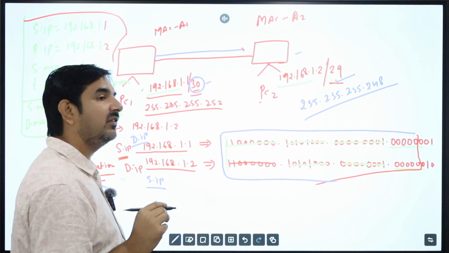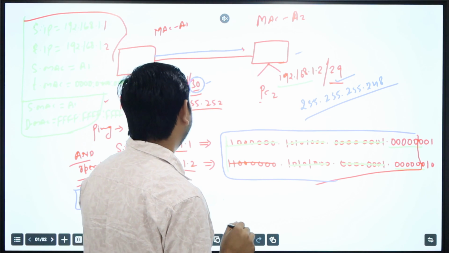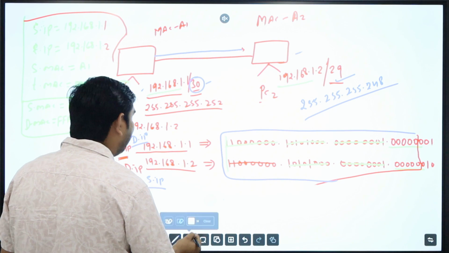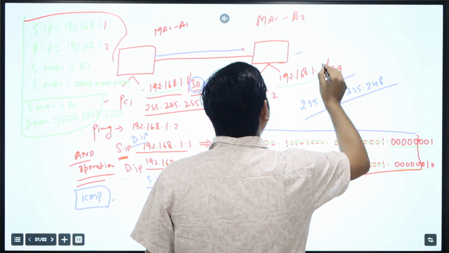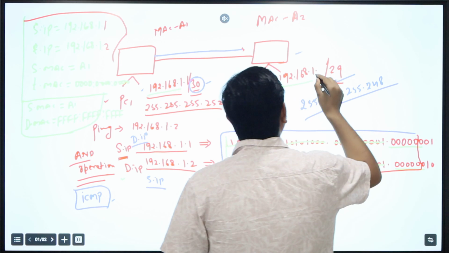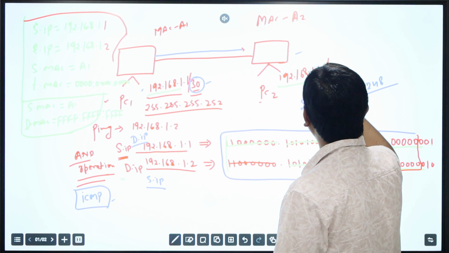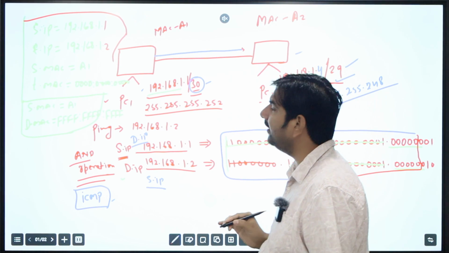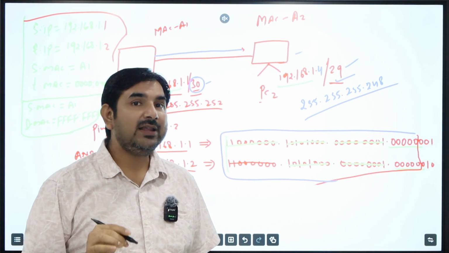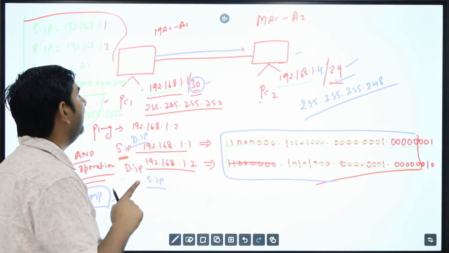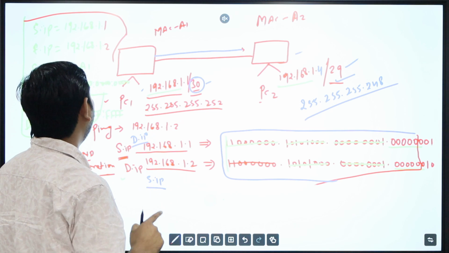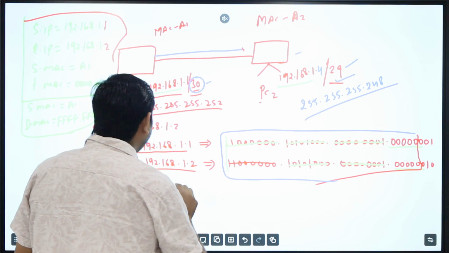So the question is, in which case will they not be able to communicate? Suppose there is an IP address 4 instead of 2. It's a valid IP if you are using /29. In that case, they will not be able to communicate, because when you use the ping command from PC1, instead of 2 it's 4.